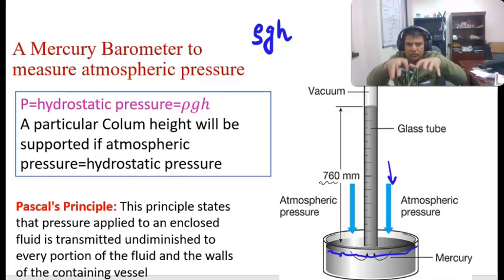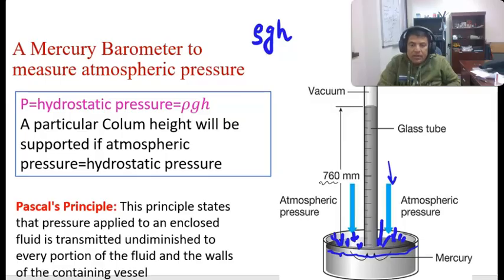These gases will press the mercury, and because of the pressure exerted by the atmospheric gas particles, the mercury level will rise up in that tube, because it is a vacuum. Vacuum has no pressure, that's why the mercury easily goes up.